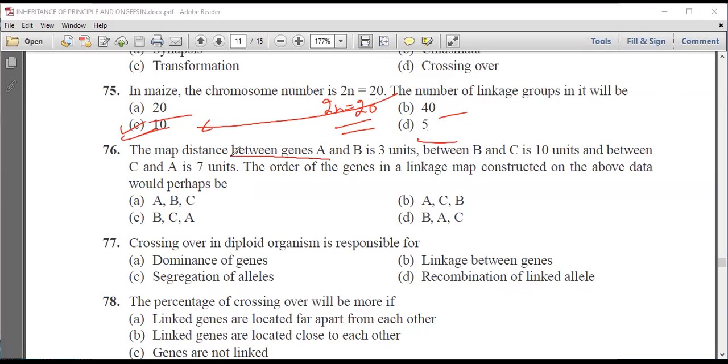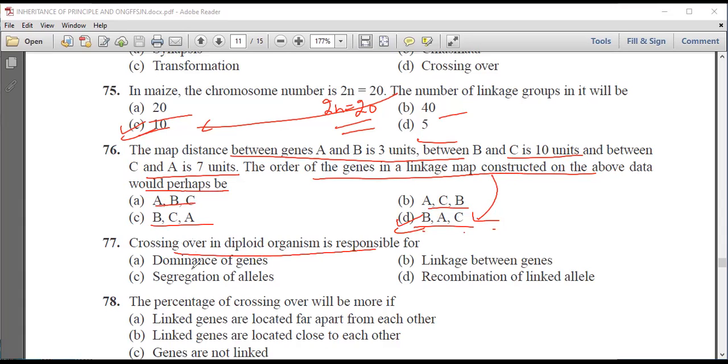The map distance between A and B is 3 units, between B and C is 10 units, and between C and A is 7 units. The order of genes in a linkage map constructed on above data would perhaps be ABC, ACB, BCA, or BAC. So depending on this, we can say that the order of linkage will be B, A, and C. Crossing over in a diploid organism is responsible for dominance of genes, linkage between genes, segregation of alleles, or recombination of different linked genes. So it will show recombination of linked alleles.